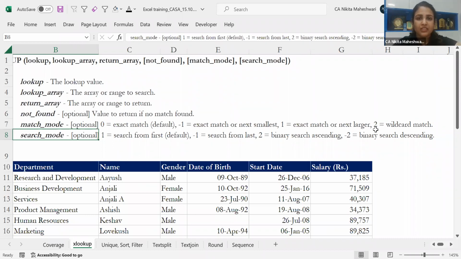VLOOKUP always gave us the answer from top. So by that, if business development is coming twice in my sheet, it will give me the answer from top only. VLOOKUP does that.